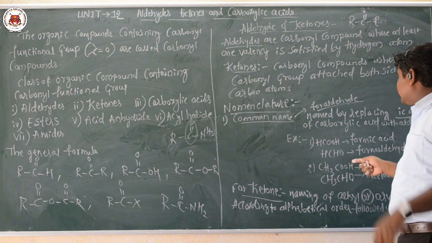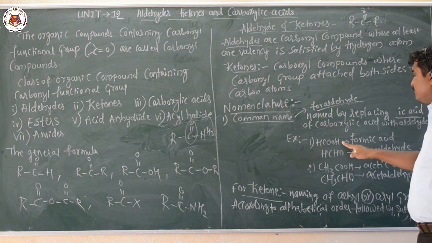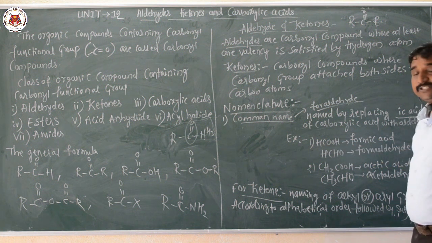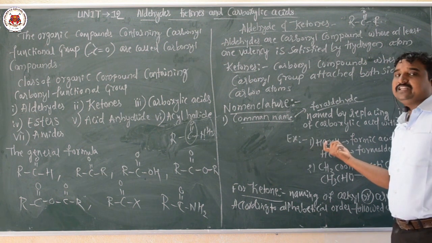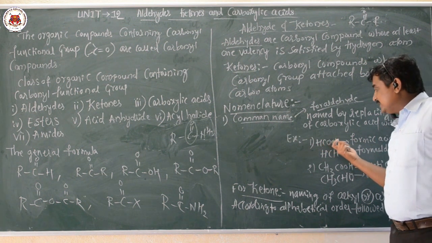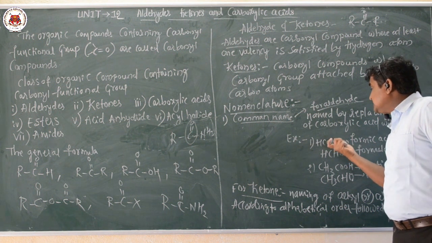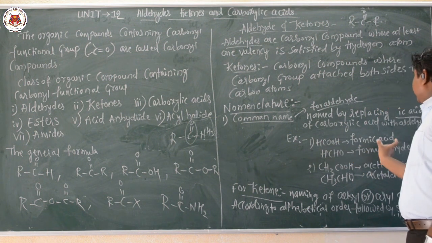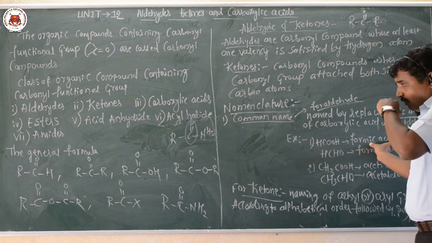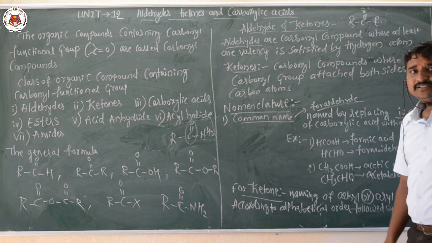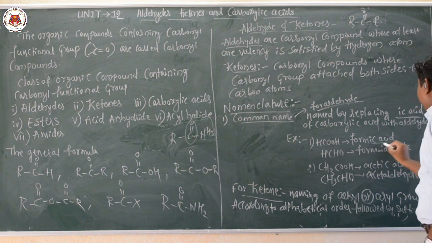So let me take one example, then only you will come to know. HC double bond OH. So this is formic acid. Formic acid, because we have here the carboxylic acid functional group, C double bond O, OH or COOH. So this is a carboxylic functional group. Hence the name given is what here? Formic acid. For the aldehyde you have to replace this ic acid, the letters ic acid, by aldehyde.